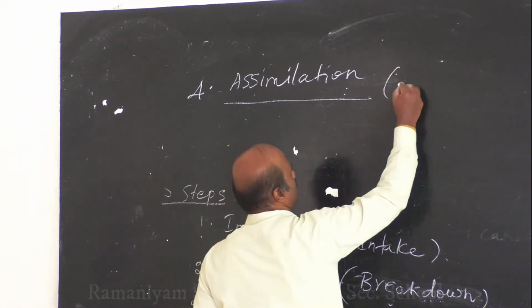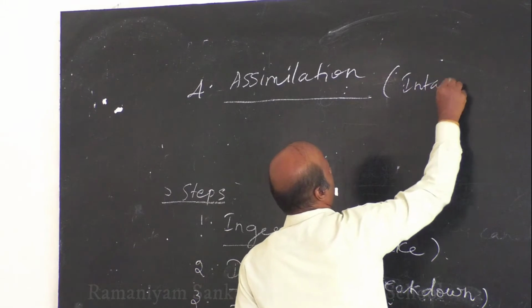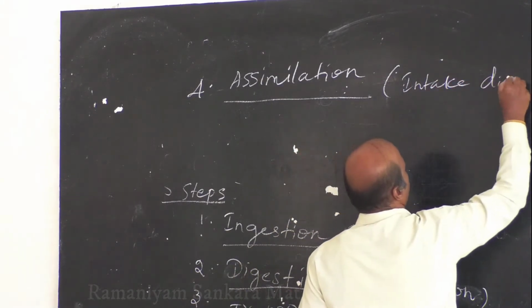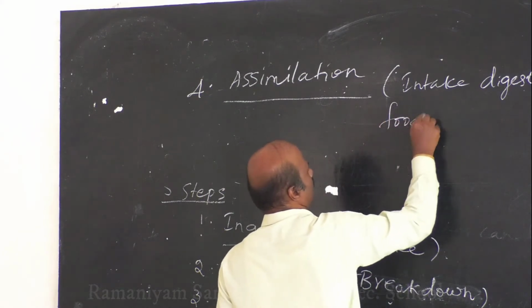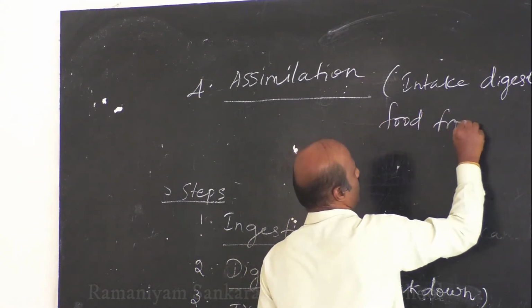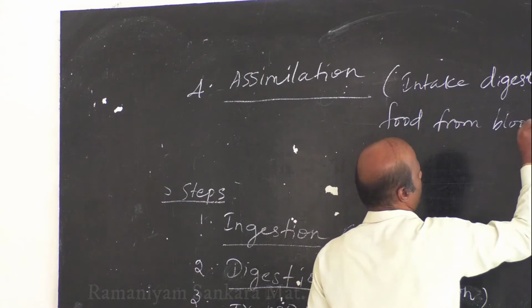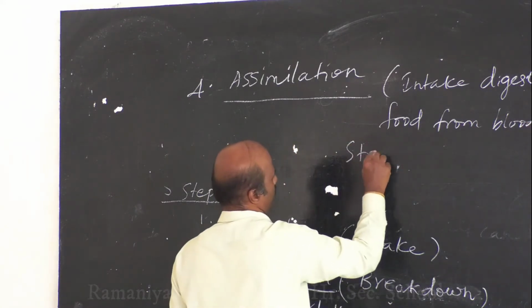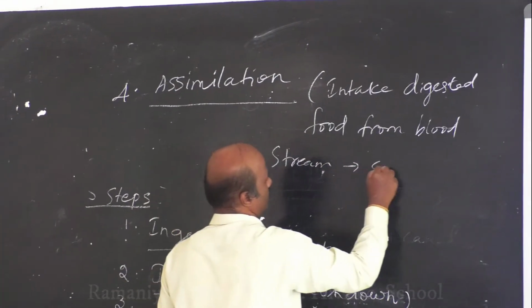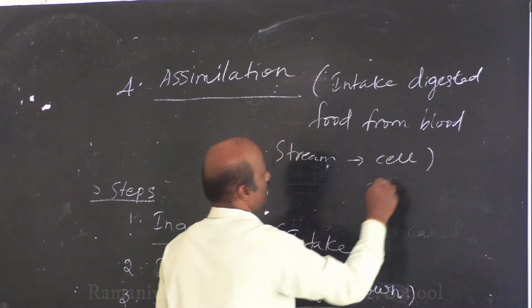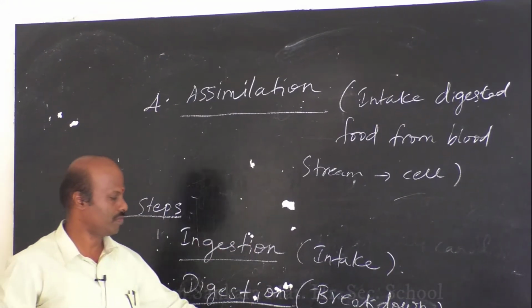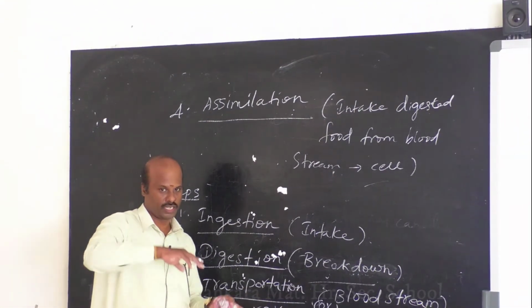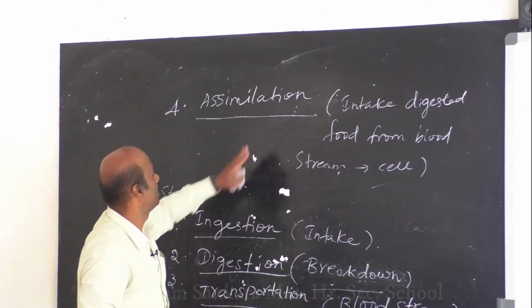So intake of digested food from the bloodstream into the cell is called assimilation. From the bloodstream the food will be taken up by the cell.